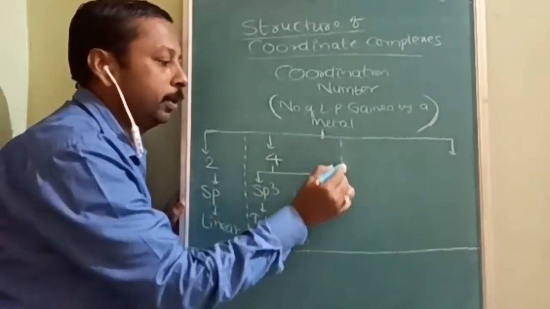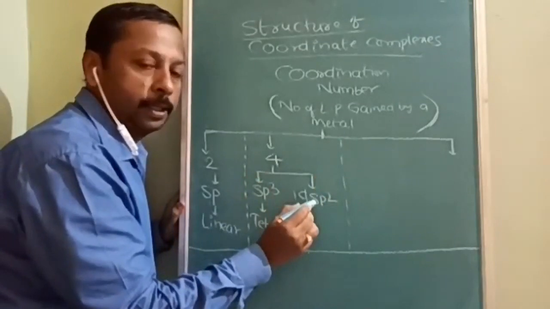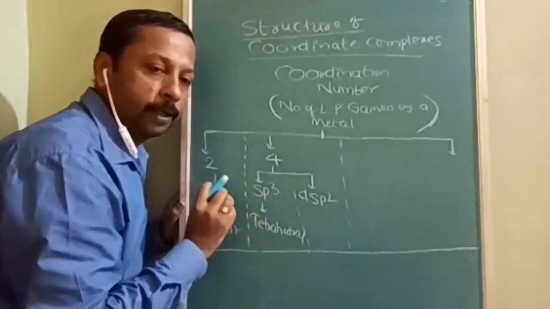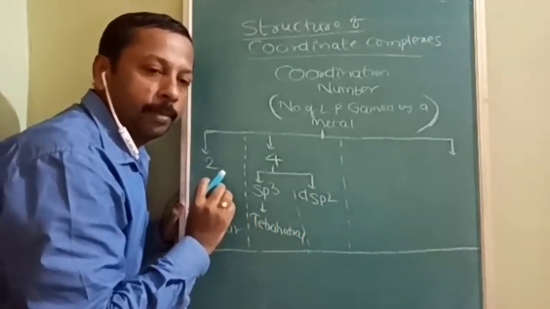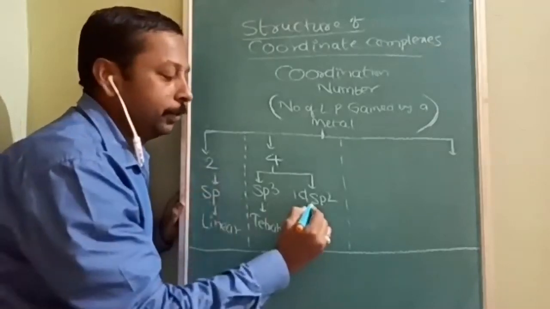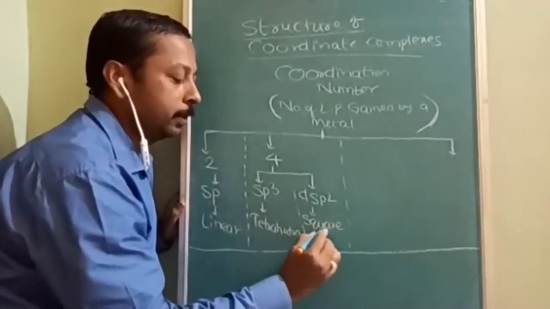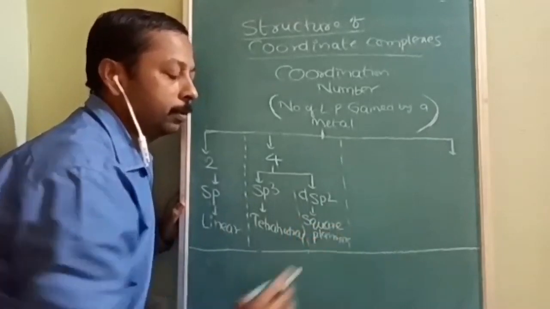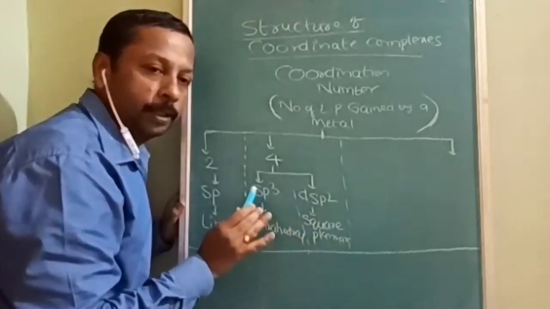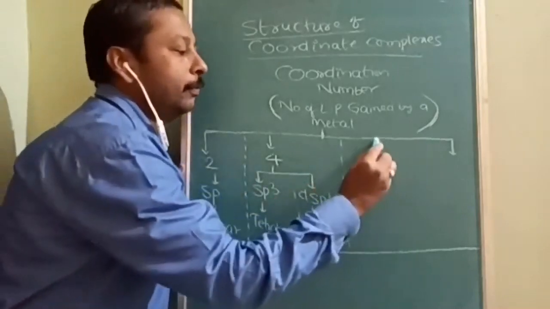Now coming to the next part, when the coordination number is 4 but the hybridization is dsp2, how will you find out this hybridization? I'm going to cover it with one example each, because these are the things you are going to face in the examination. In dsp2, that time the structure will be square planar. How to identify dsp2 or sp3, leave it to me, I will explain it to you. For the time being, understood?